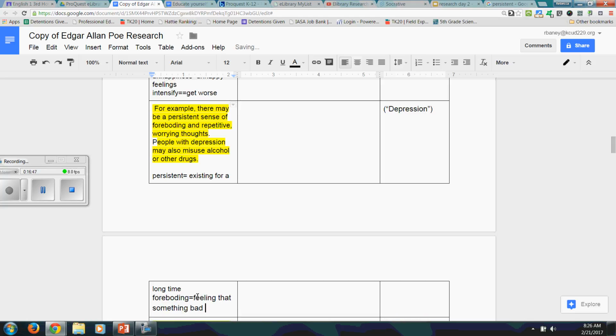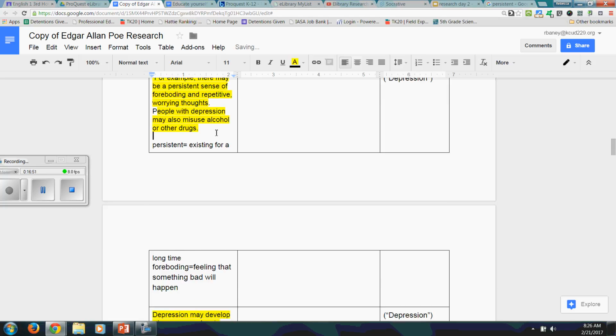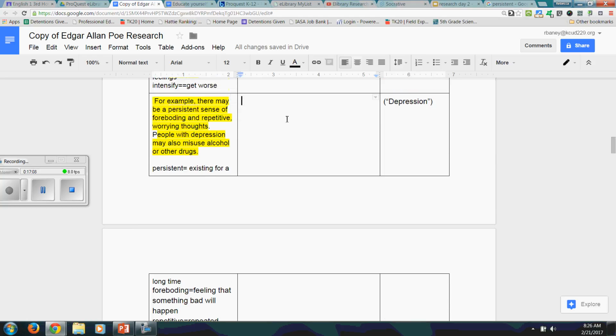If you didn't know that, you could Google it. Repetitive worrying thoughts. Well, you probably know what repetitive means. It means repeated. They misuse alcohol and other drugs. That's a separate sentence. I might save that one for next. So now I've got to get this into some kind of paraphrase. Again, I try to start at the end. Repetitive worrying thoughts.